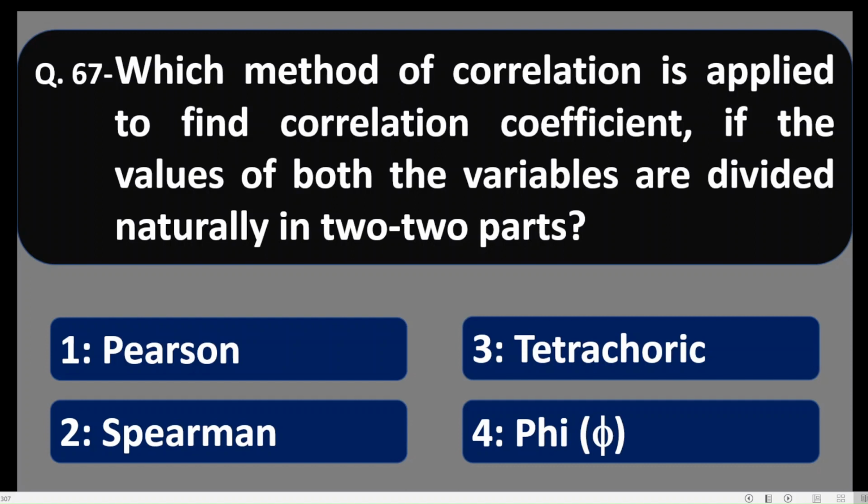And Spearman can be found only if the data are obtained in ranks. But here it is said two variables are there and both are divided in two parts naturally. So both are dichotomous, it means both are nominal. And if both are divided naturally into two parts, then phi correlation coefficient will be found. So option number 4 is correct.